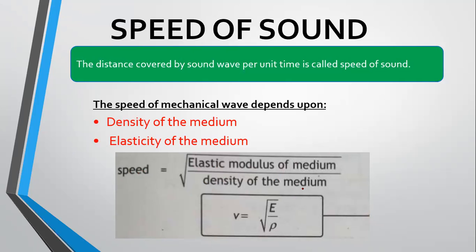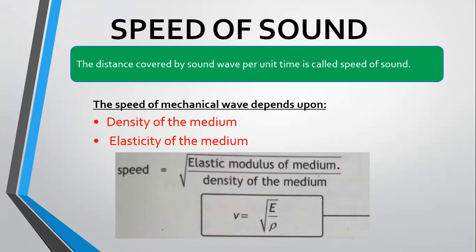Now, why is this speed greater in solid than in liquid or in gases? Because of density and elastic modulus. First of all, elastic modulus is the ratio of stress to strain. You have already studied this in class 9 physics.